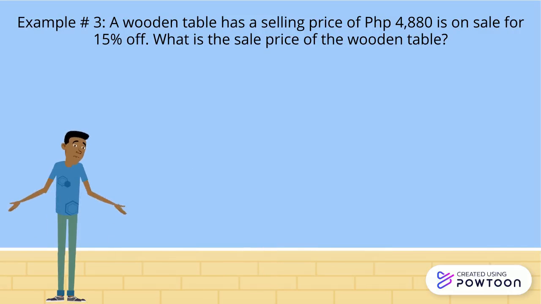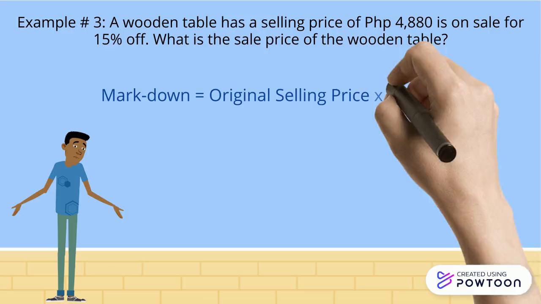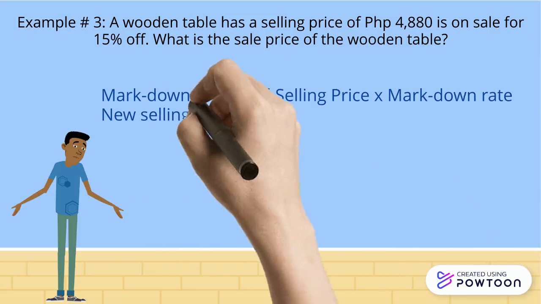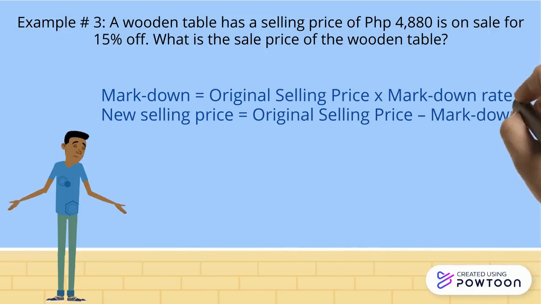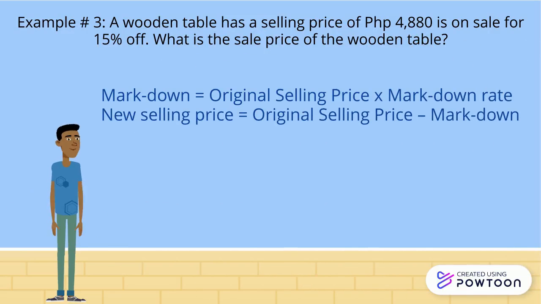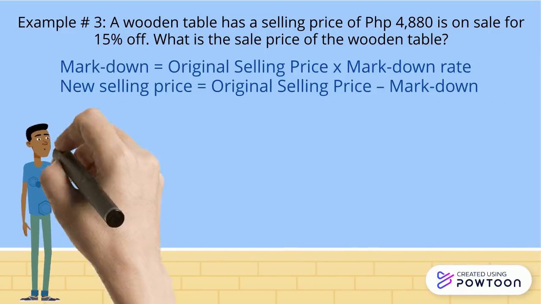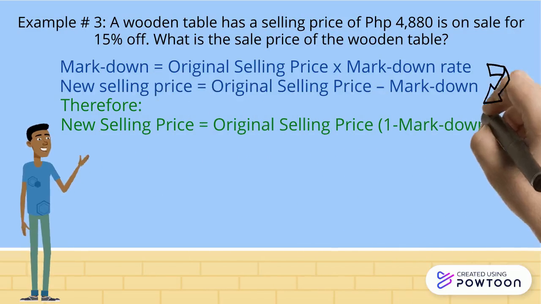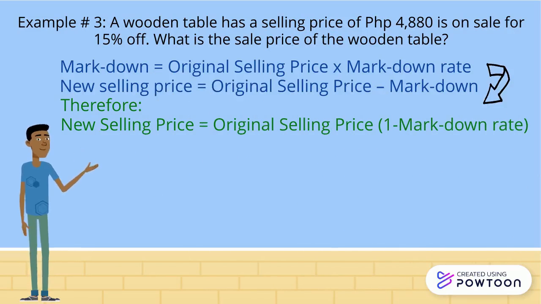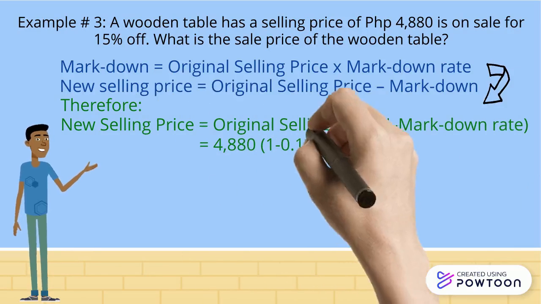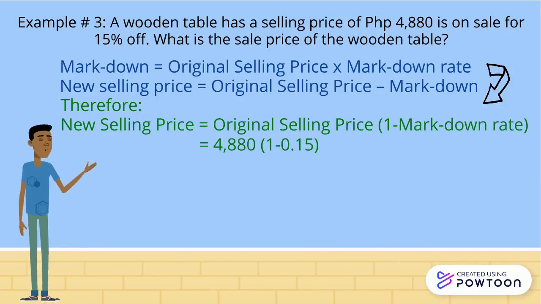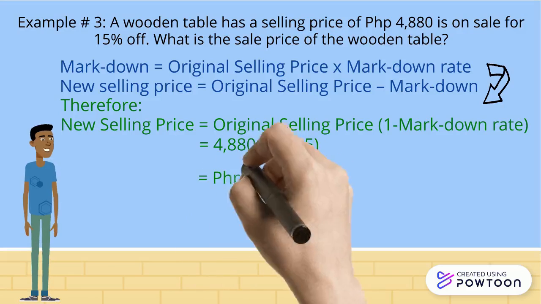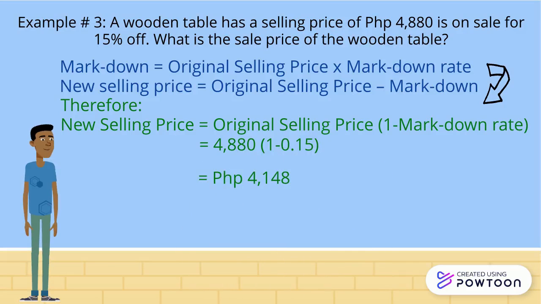We know that markdown is equal to original selling price times markdown rate, and new selling price is equal to original selling price minus markdown. To compute for sale price, we derive from the two formulas, giving us new selling price is equal to original selling price times 1 minus markdown rate. So, 4,880 times parenthesis 1 minus 0.15, which is equal to 4,148 pesos. And this is our final answer.